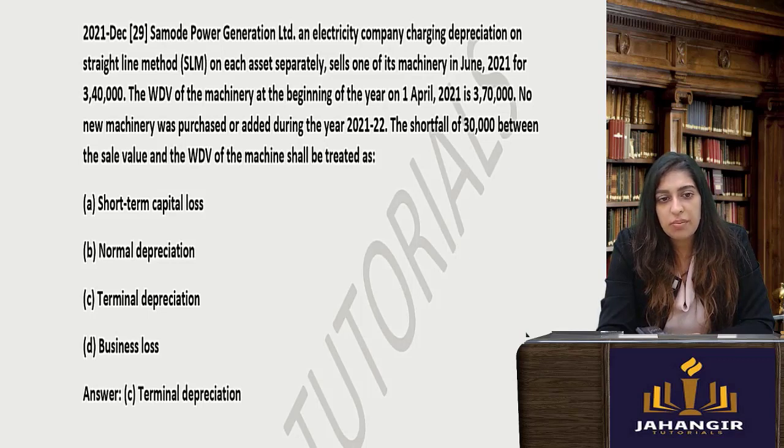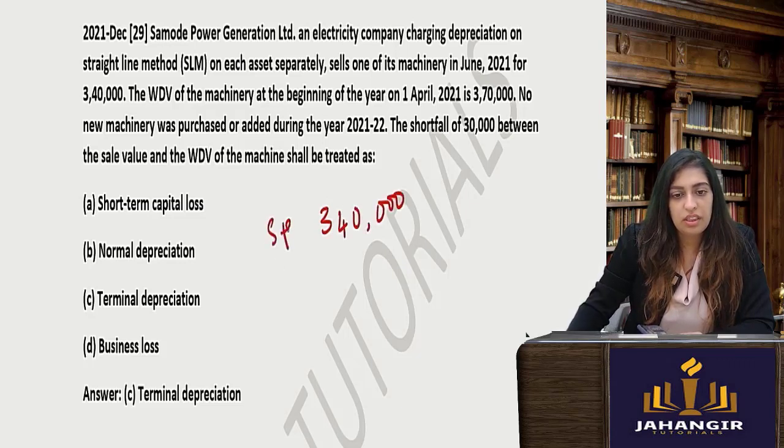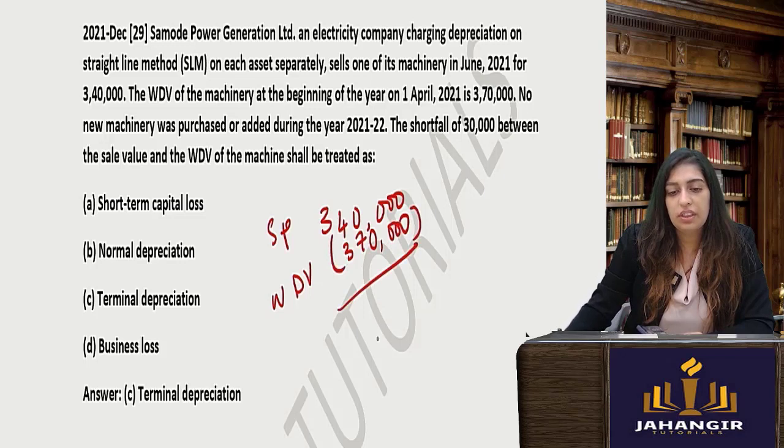Samode Power Generation Electric Company, charging depreciation on SLM, sells one of its machinery for 3,40,000. The WDV is 3,70,000. So 3,40,000 is the selling price, and the written down value is 3,70,000. So it has made a loss, correct? Sold an asset worth 3,70,000 for 3,40,000. So this is a loss of 30,000. They are saying the shortfall can be written down as terminal depreciation. For any SLM, remember it will always be terminal depreciation.